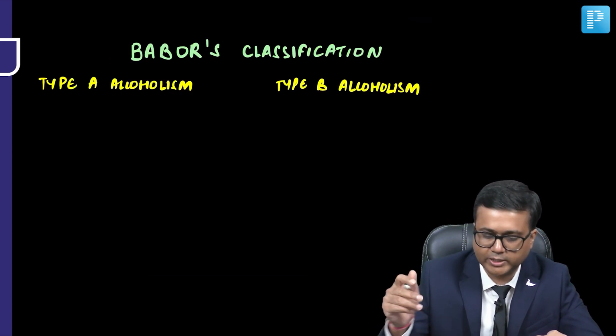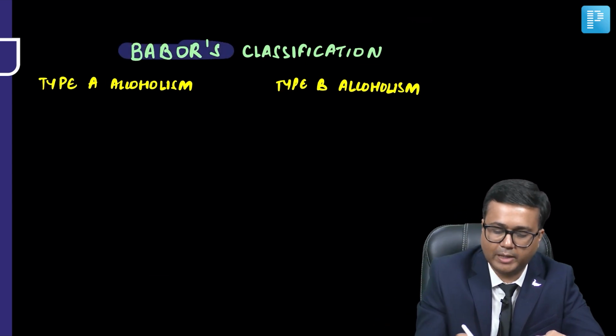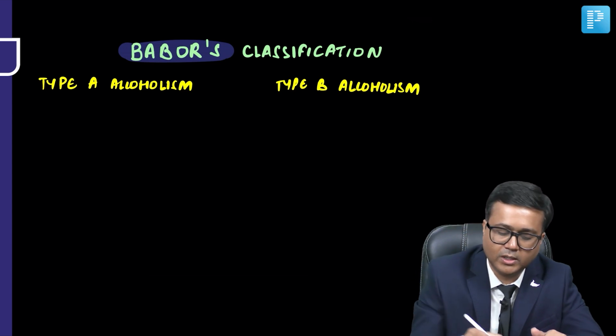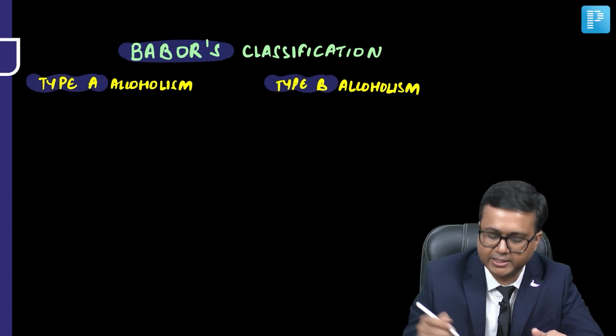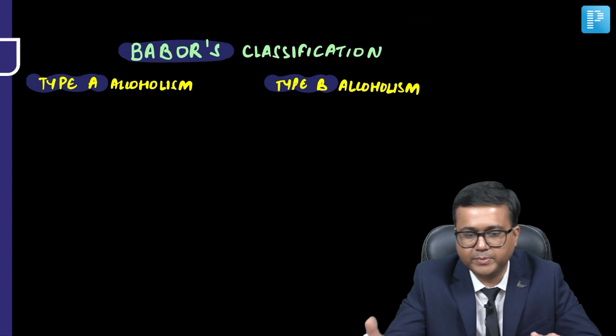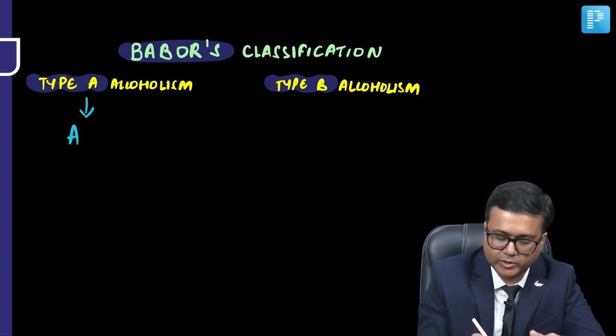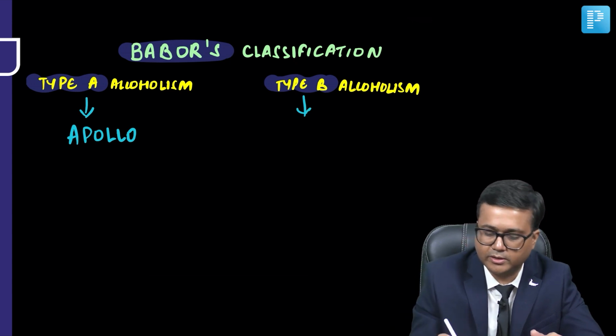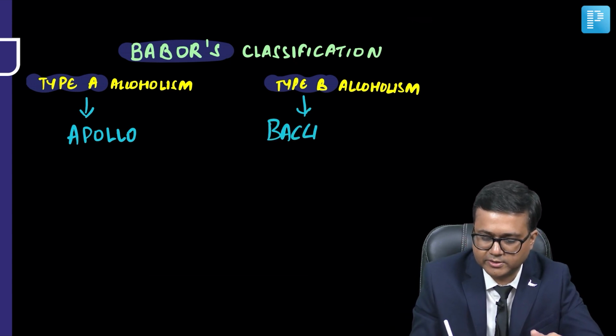The first typology we discuss is Babor's classification, which classifies alcoholism into type A and type B. In fact, the name type A has been given after the Roman god Apollo. For type B, the name is given after the Roman god Bacchus.